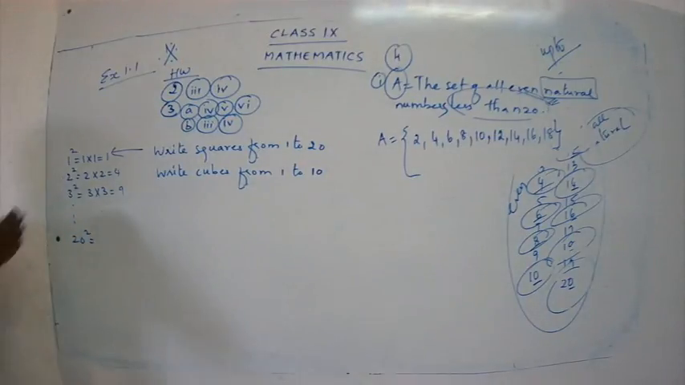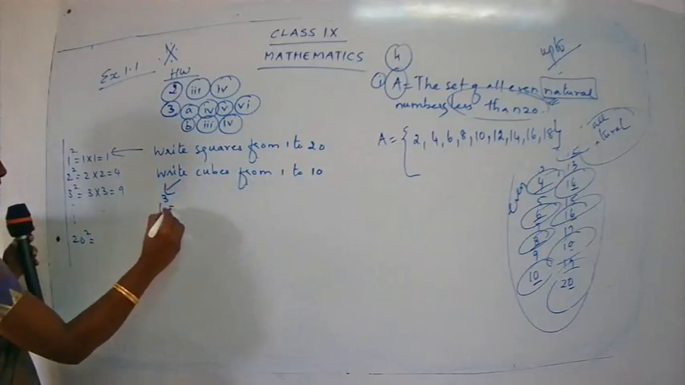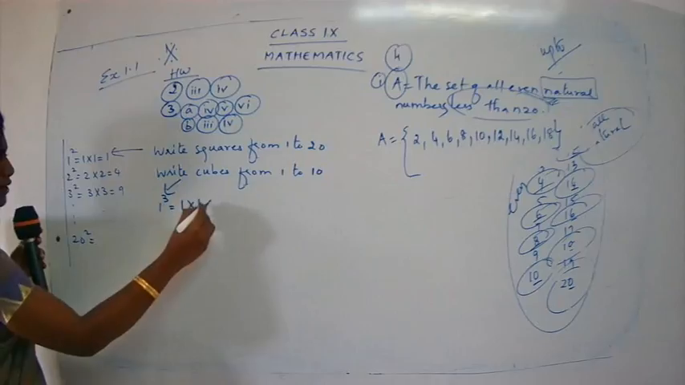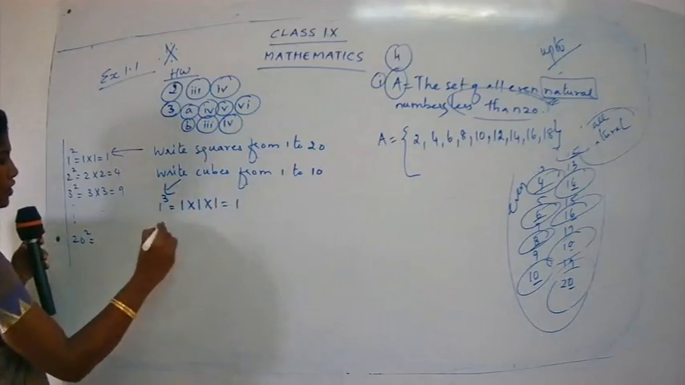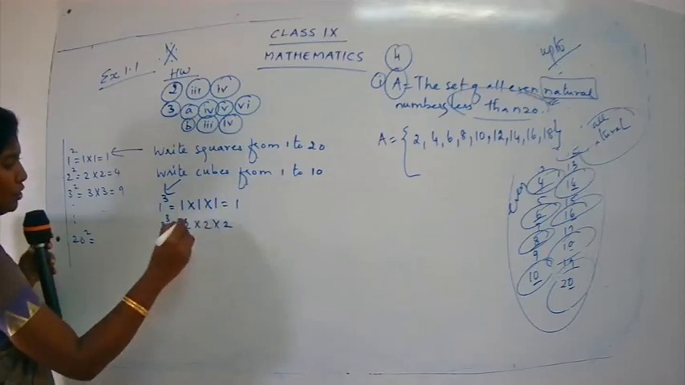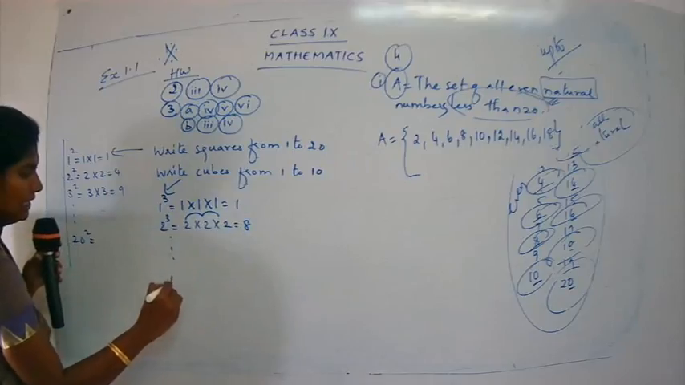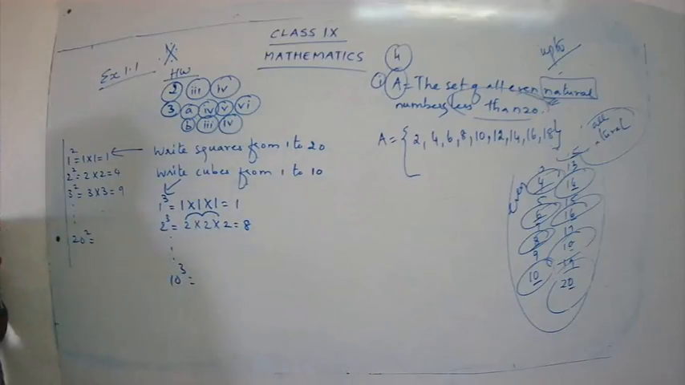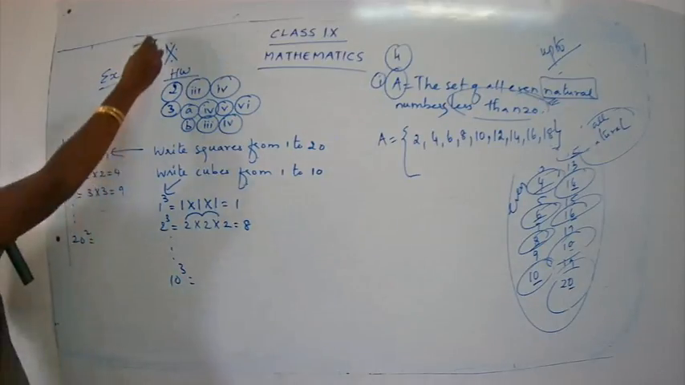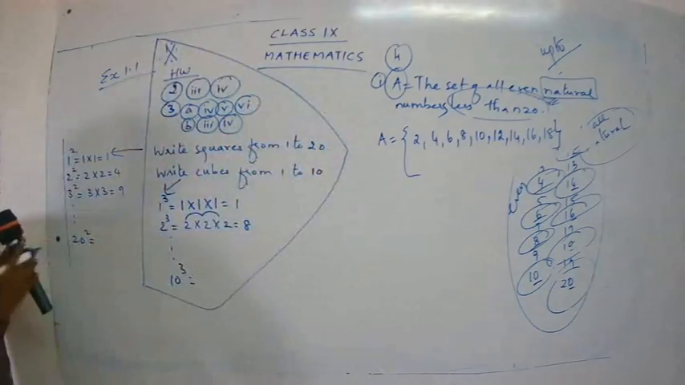Clear? Okay. Then for the cube part, 1 cube is equal to 1 into 1 into 1, which is 1. 2 cube is 2 into 2 into 2. 2 2s are 4, 4 2s are 8. So go till 10 cube. I hope you are clear with the homework parts. So copy down your homework properly, children.